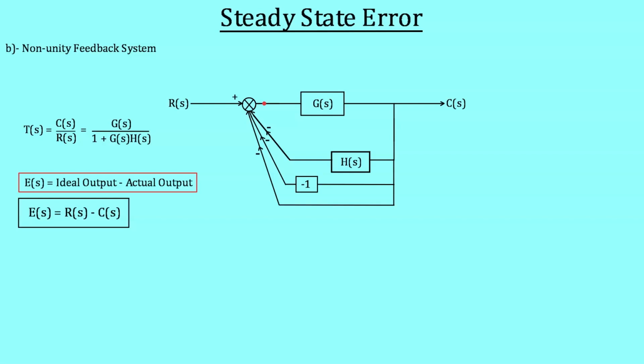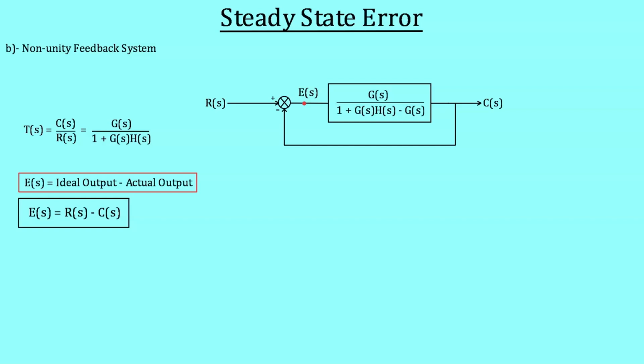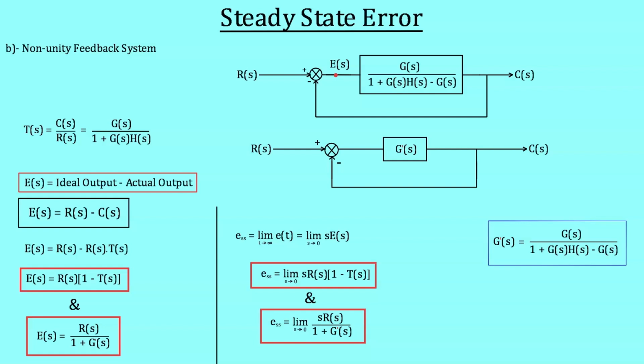We will separate the minus 1, H(s) and G(s) functions and solve them and leave the other feedback path as it is. After doing so, we will have this modified block diagram where we have only one unity feedback path and a modified feed-forward function. Now, the rest of the analysis is actually the same as we have done in the previous case. The only difference comes in the position of feed-forward function G(s). Wherever that term is present, we have replaced it with G'(s), which is the modified feed-forward function.